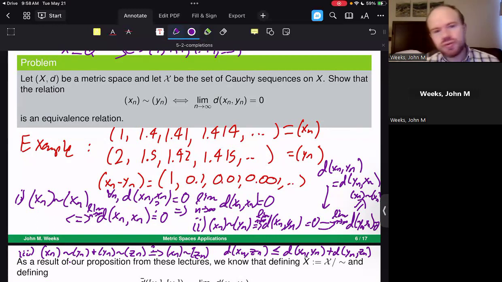Remember, this is something that is true regardless of the metric that we choose. This is a generic metric space. We're not just dealing with the real numbers here. Any space this would work for, any metric this would work for. And that's important in what is to come, that this is an equivalence relation, because we're going to be using this a good bit to talk about the completion of a space.